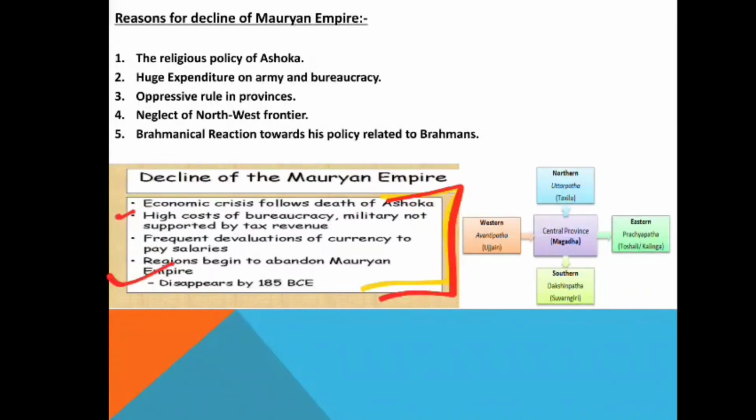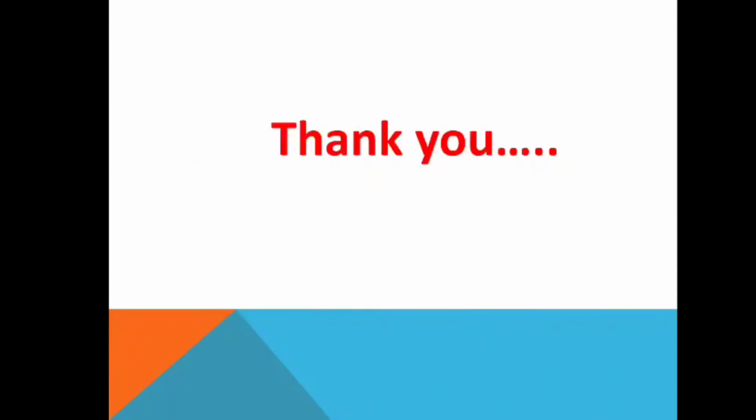Then the central province was Magadha. The first decline started from Magadha. Then the southern was Dakshinapatha, Suvarnagiri. The western was Avantipatha, Ujjain. The northern was Uttarapatha, Takshashila. And the eastern was Prachyapatha, that is Tosali or Kalinga. So I think these were the reasons for the decline of the Mauryan Empire.